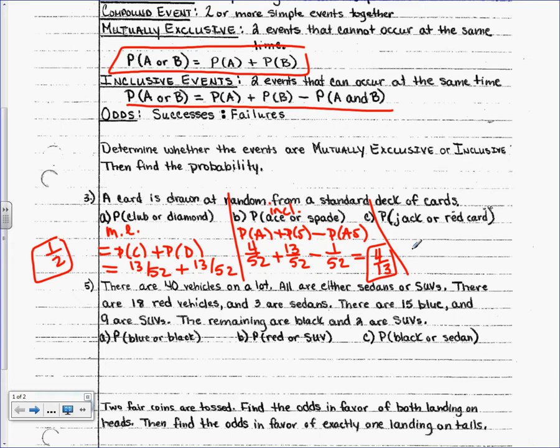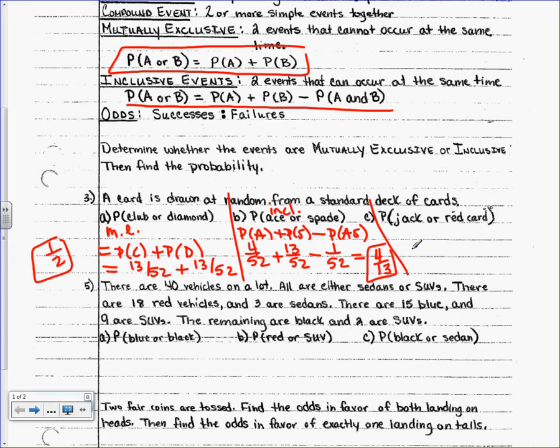Here's why the formula is what it is, okay? If you're a formula person, just do it and it's fine. The reason we do it that way is if I am taking all the aces, that includes the ace of spades in it, right? And then if I'm taking all the spades, that also includes that same ace of spades in it. How many ace of spades are really in a deck, though? 1, but I've acted as though I have it twice, right? So I had to take one of them out. Does that make sense to you?